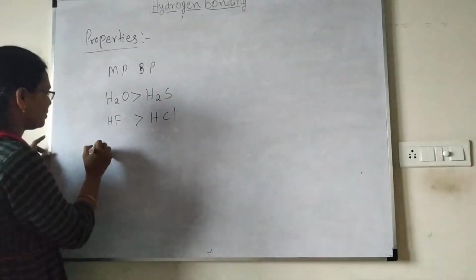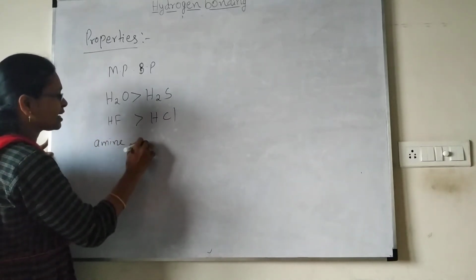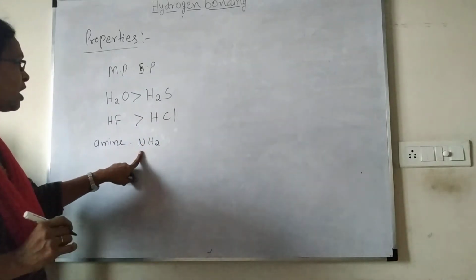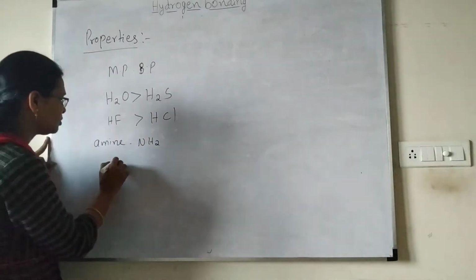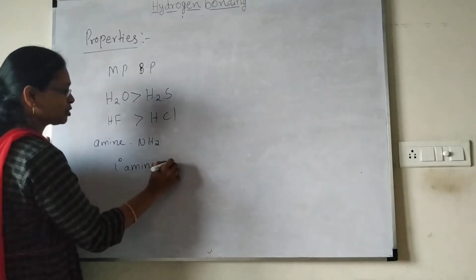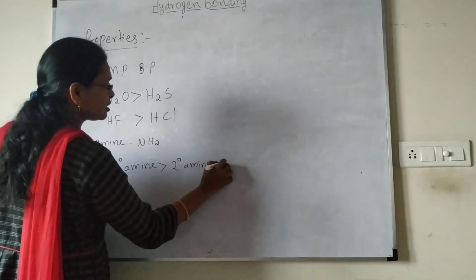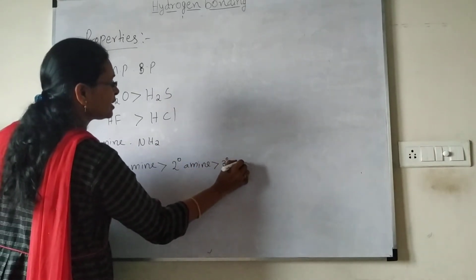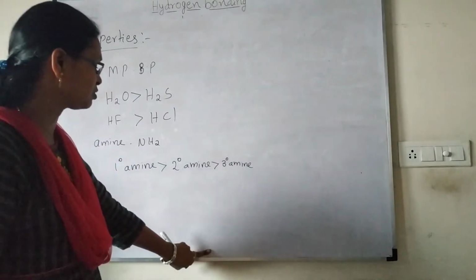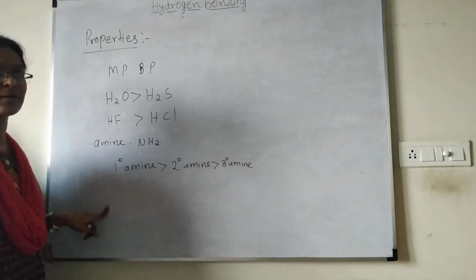So, primary amines. Amines means an NH2 group will be there. These are the fundamentals of organic chemistry. So when it comes to amines, primary amines are more than secondary amines and then tertiary amines. In all of these we can say there is formation of hydrogen bonding. Because of the formation of hydrogen bonding, these have high melting points and boiling points.